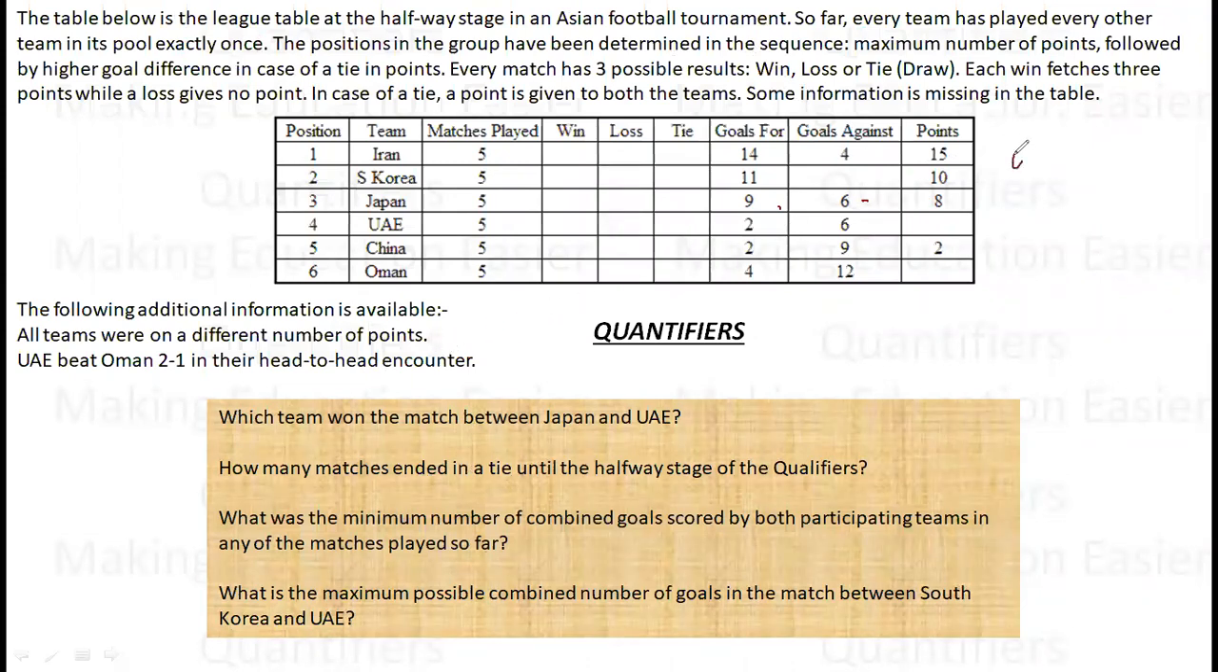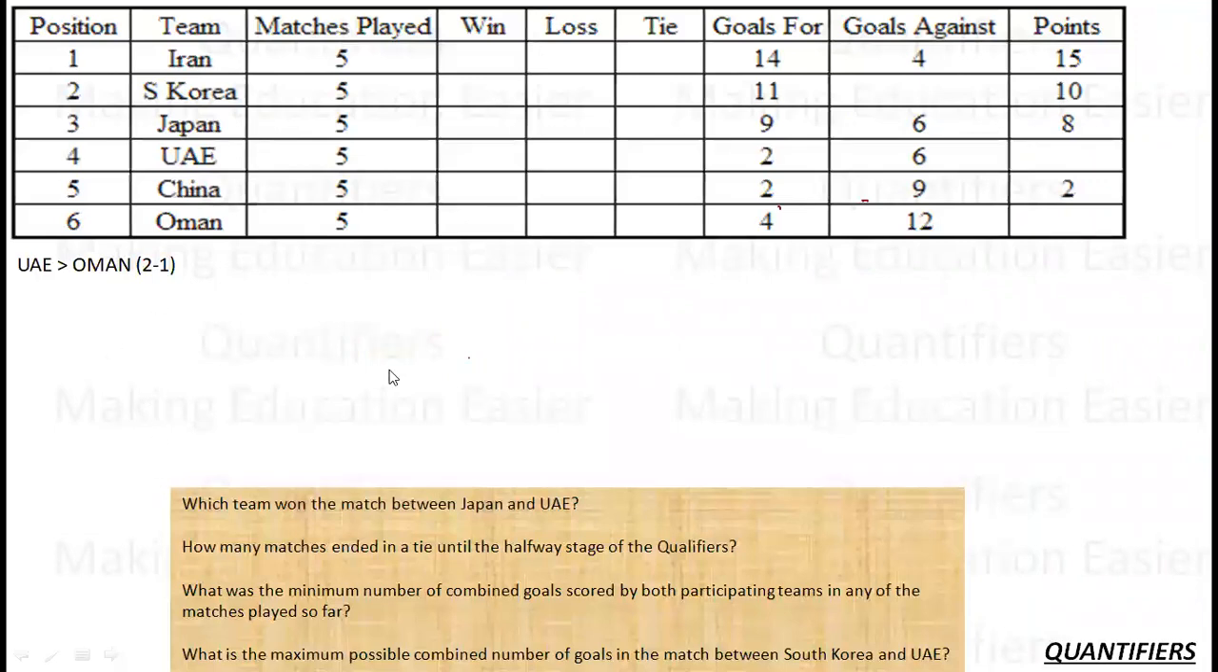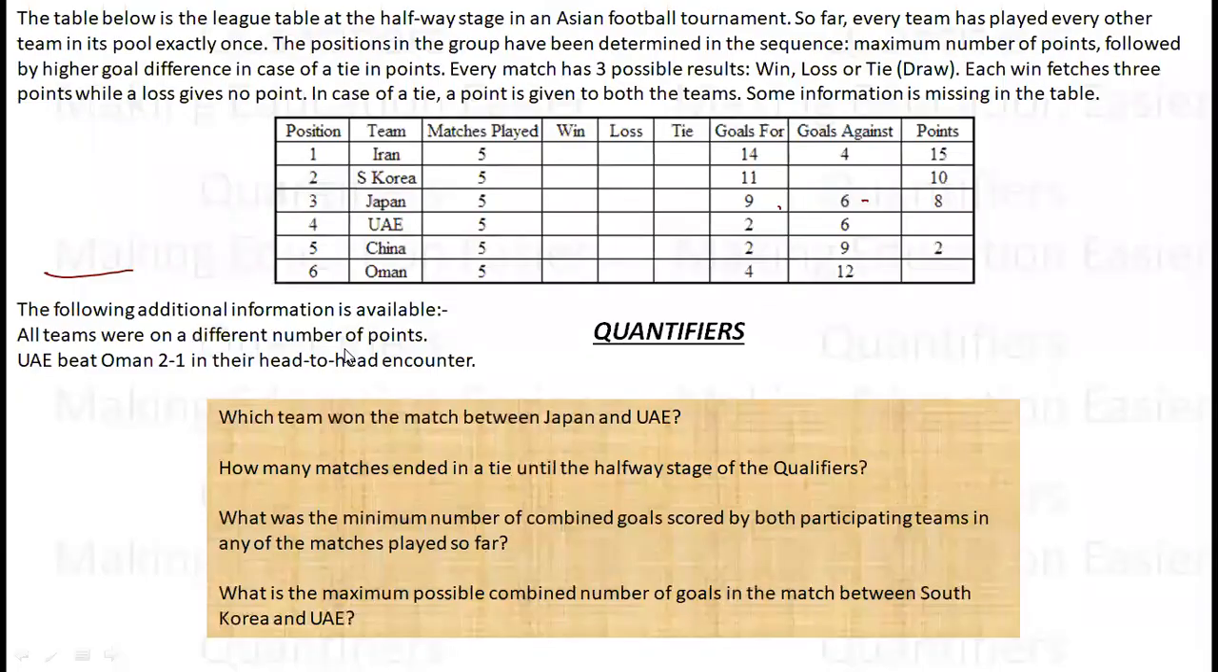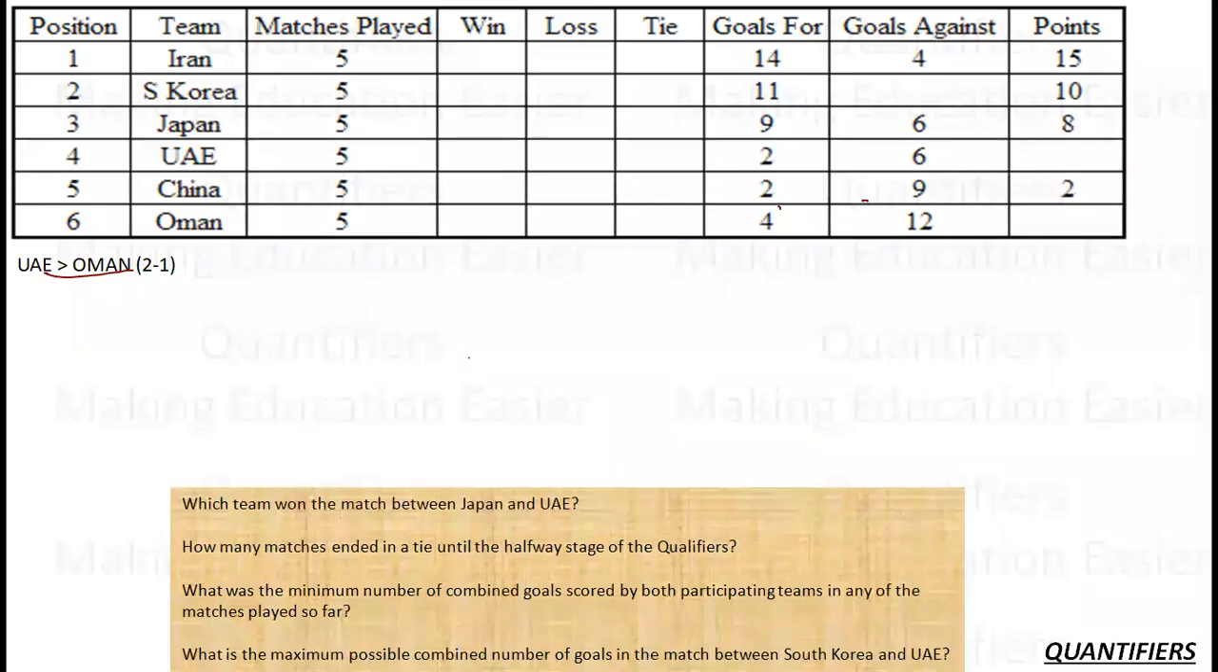Each win fetches 3 points, a tie will fetch 1 point and a loss will fetch 0 points. This is given to me, and then there is a table given to me. UAE has beaten Oman 2-1 in their head-to-head encounter. And also it was given that all the teams were on a different number of points. Since all the teams were on different numbers of points, this has to follow a decreasing order.